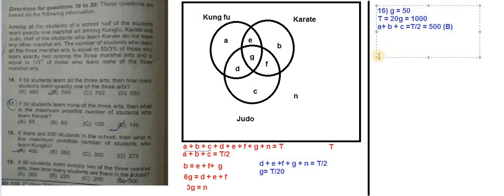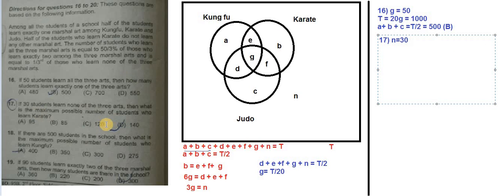Okay, now let's go over the 17th question. If 30 students learn none of the three arts, it means this time n is equal to 30 is given. Then what is the maximum possible number of students who learn karate? So before going there, if n is equal to 30, what information do we get?